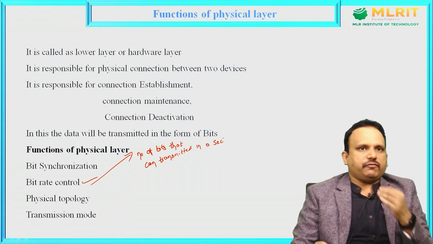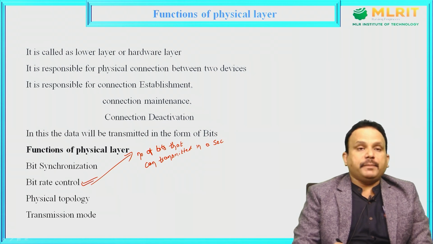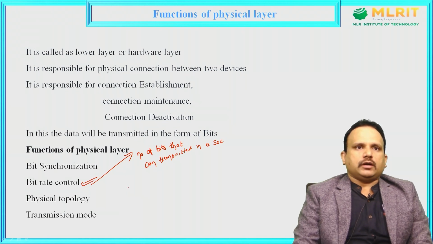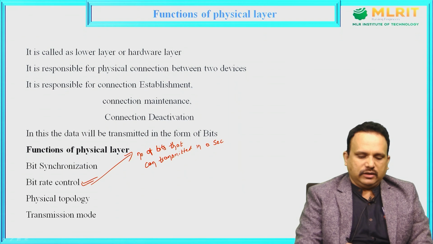So in order to overcome the flooding of the data, we have to maintain synchronization in this bit rate control.